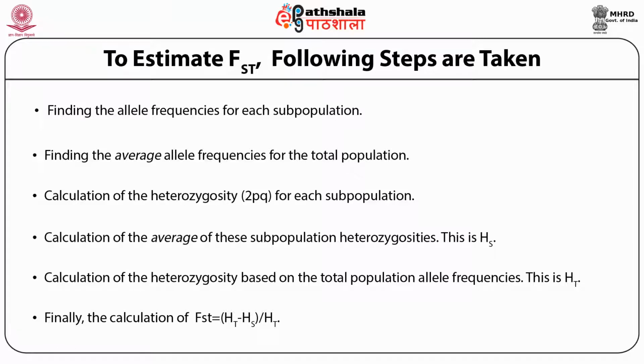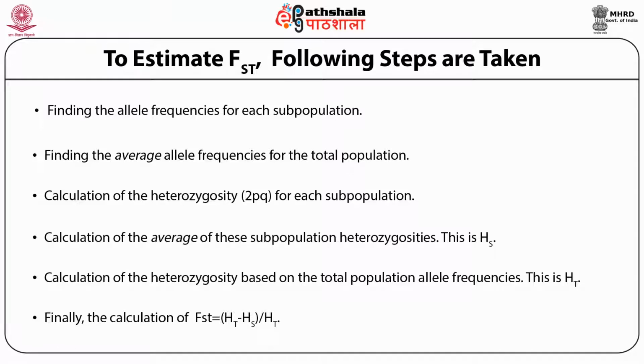To determine the average expected heterozygosity of the subpopulations requires observed allele frequencies for each subpopulation. In subpopulation 1, 13 of 20 alleles were white and 7 of 20 alleles are blue.